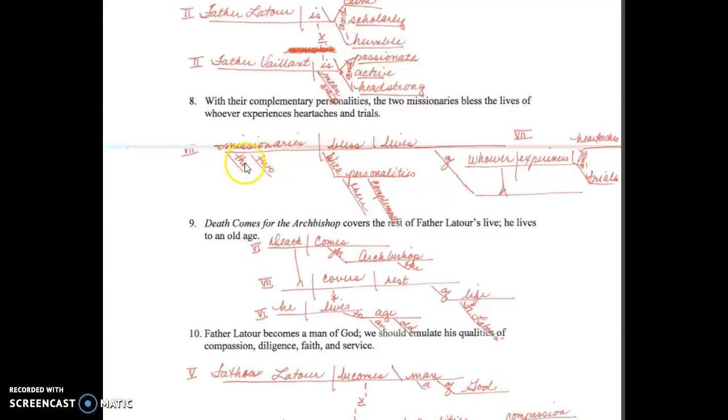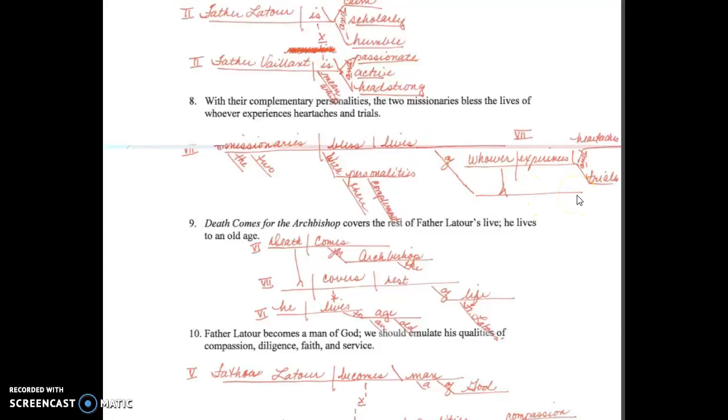We have our 2 modifiers, and then "with their complementary personalities" is that introductory phrase that's acting as an adverb, talking about how they're blessing. They're blessing with their personalities. So that goes below the verb. Then we have this "of," a preposition, which sends up all kinds of red flags by this point in the semester. So that goes below the main line.